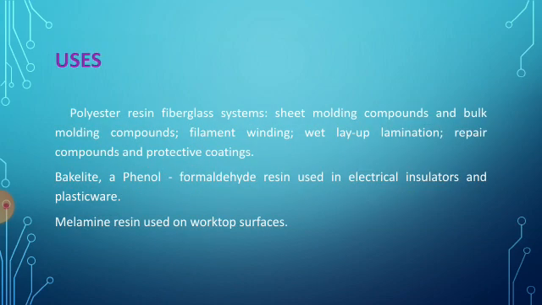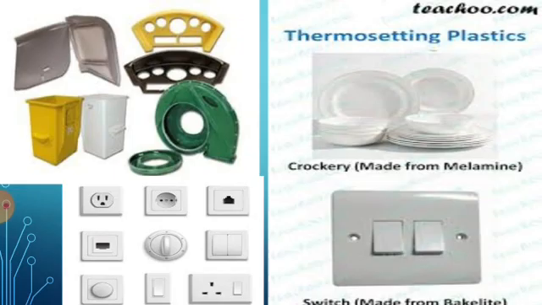Then uses: polyester resin fiberglass systems, sheet molding compounds and bulk molding compounds, filament winding, wet layup lamination, repair compounds and protective coating. Bakelite, a phenol formaldehyde resin, is used in electrical insulators and plastic wires. Melamine resin is used on worktop surfaces. Okay, clear all of you? Then this is thermosetting plastics.